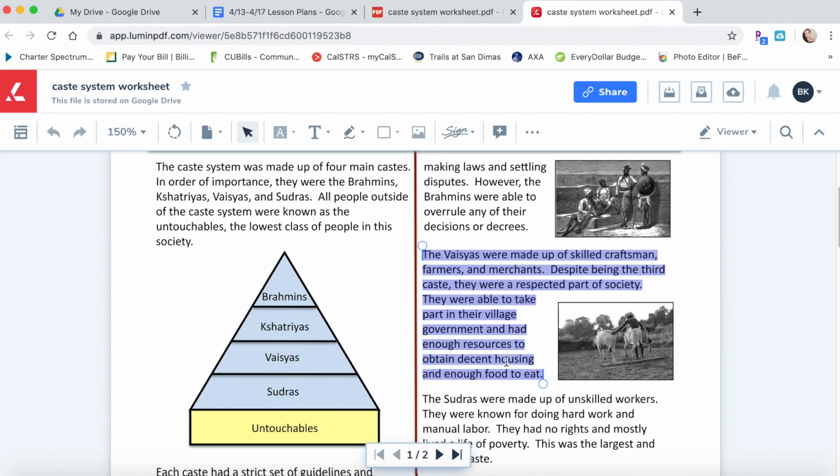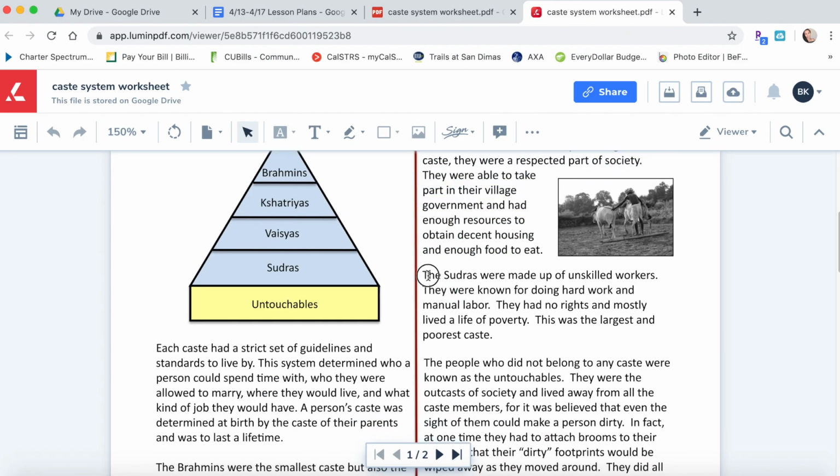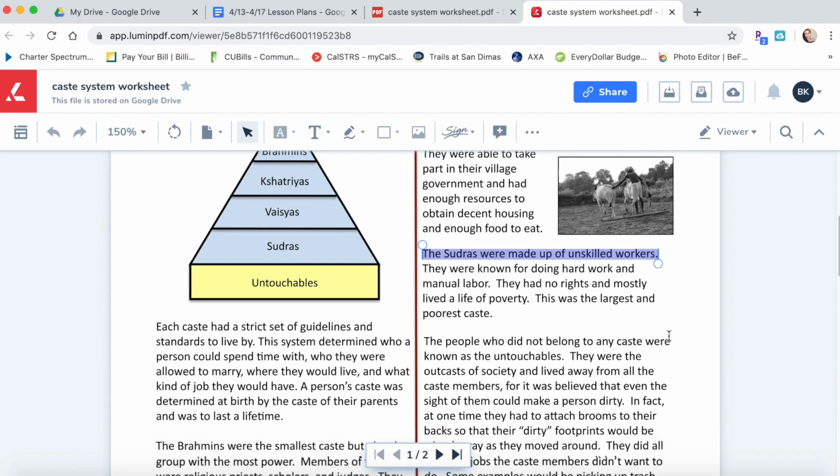They're comfortable. The Sudras were made up of unskilled workers. They were known for doing hard work and manual labor. They had no rights and mostly lived a life of poverty. This was the largest and poorest caste.